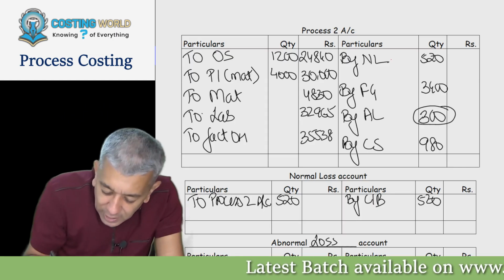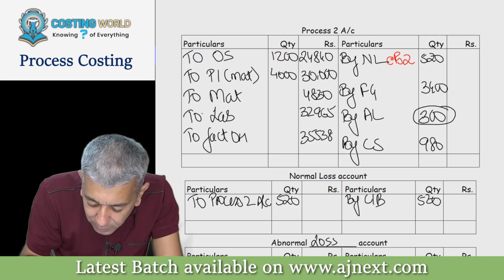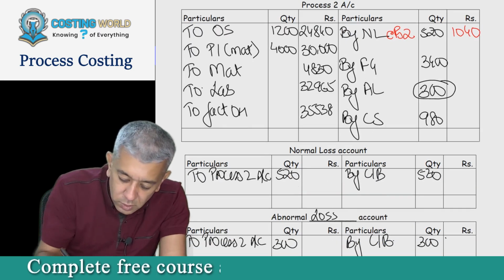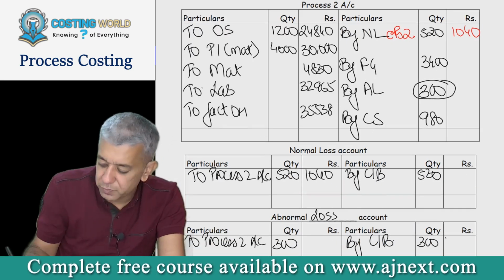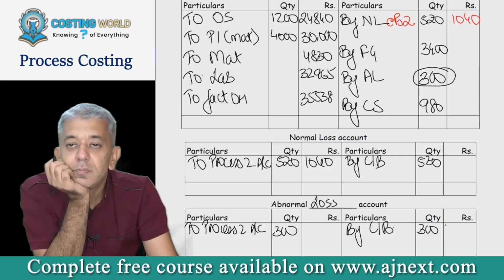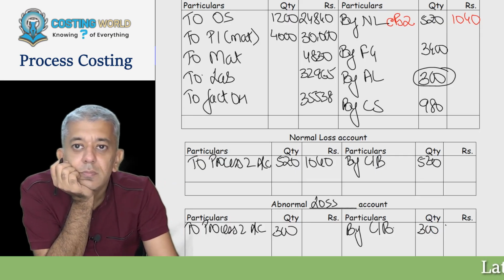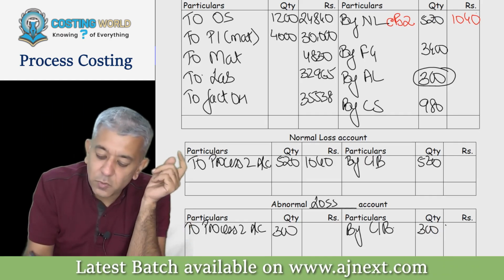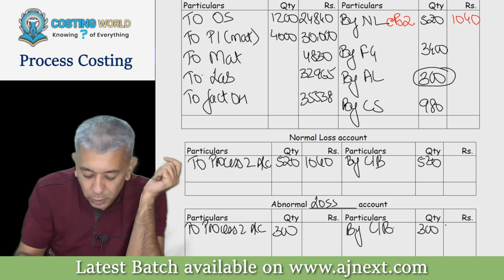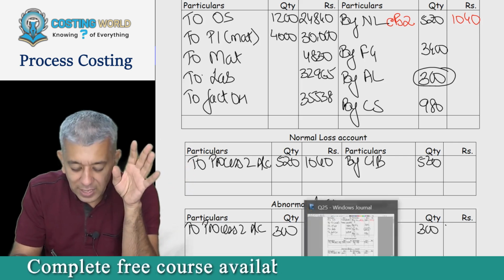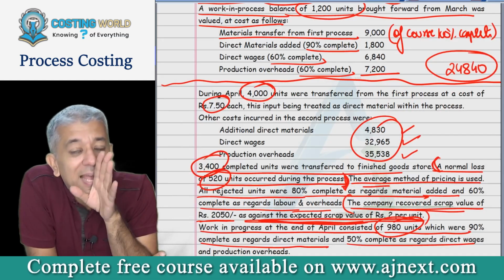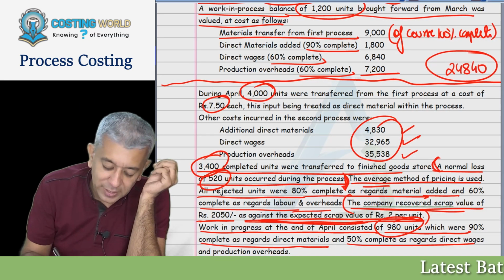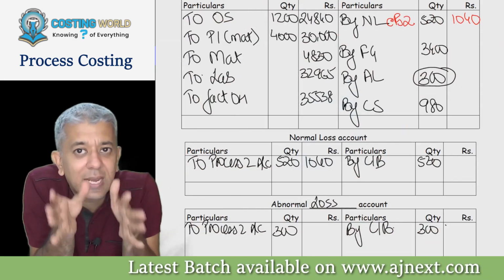1040. That is at the rate of, if you can write it in another color, it will be better. So this figure is 1040. Okay, now see, I'm going to be saying 2 things. Now this was a scrap value that we were expecting to get. Now tell me, in this case, how much scrap value did you in reality get? 2050.